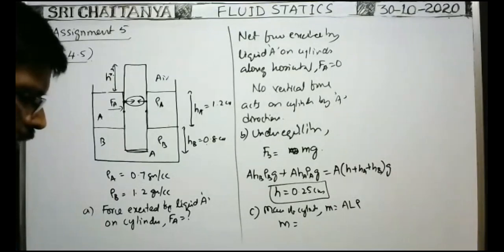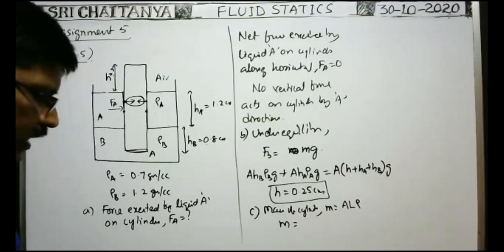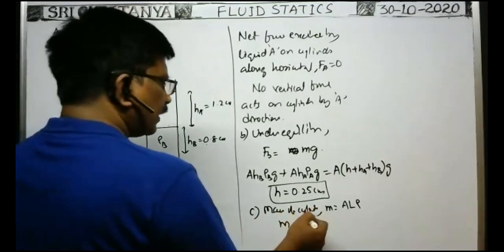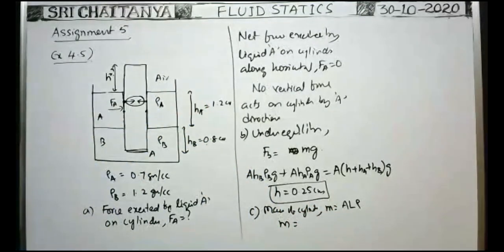What is the problem? No, not mass of the cylinder. They asked, the cylinder is depressed in such a way that its top surface is just below the upper surface of liquid A, not mass. They did not ask the mass. Okay.